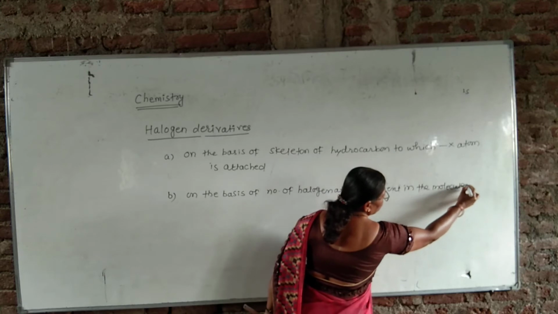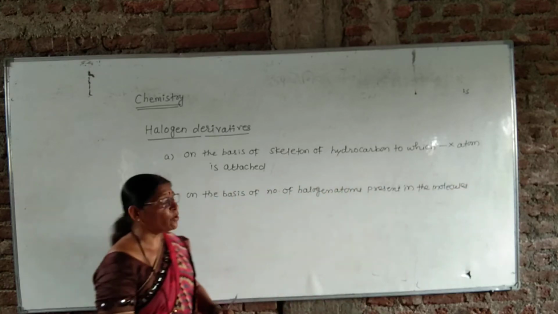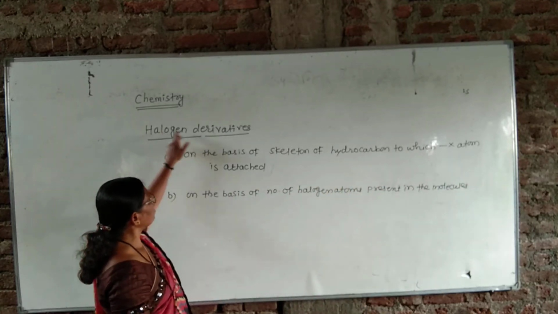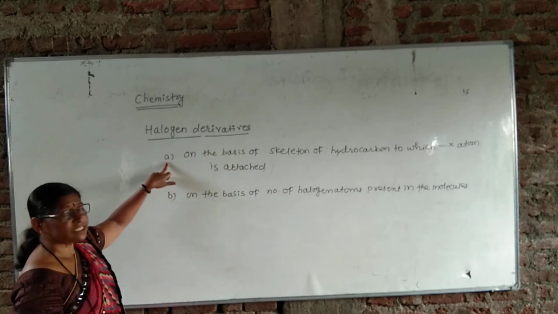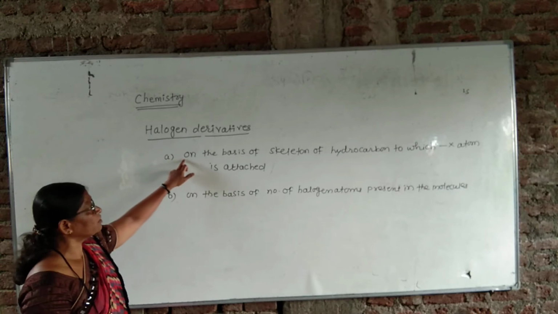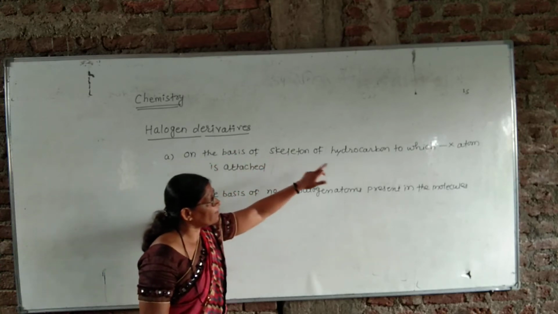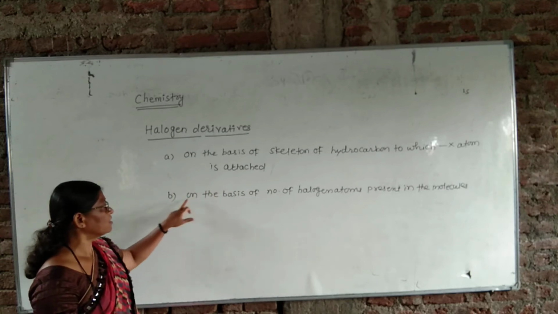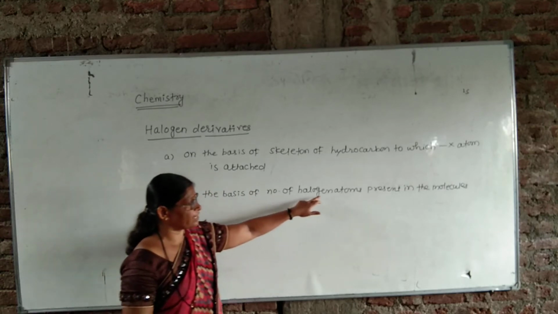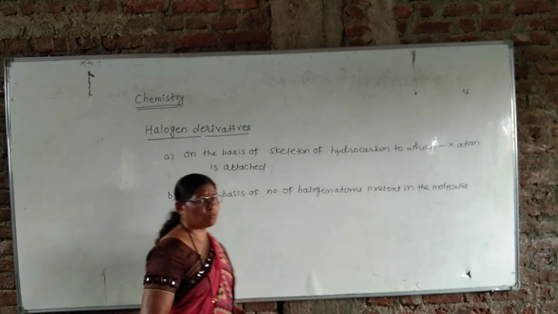These are the two important classes of halogen derivatives. One type, this is the classification A on the basis of skeleton of hydrocarbon to which the halogen atom is attached, and second class on the basis of number of halogen atoms present in the molecules.